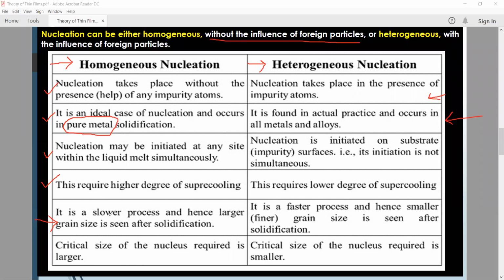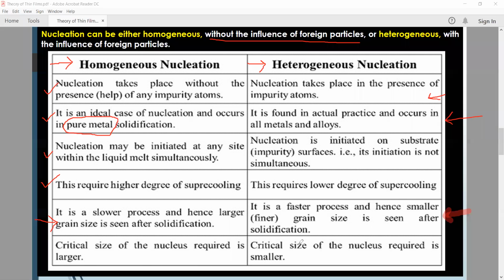Larger grain size means, if we take our deposited film, whatever homogeneous nucleation was formed, remove it from the substrate and put it under the scanning electron microscope or the transmission electron microscope and look at the size of grains or particles, we can observe that larger grains are found after solidification. But heterogeneous nucleation is a faster process than homogeneous nucleation, and hence a smaller grain size is found after solidification.